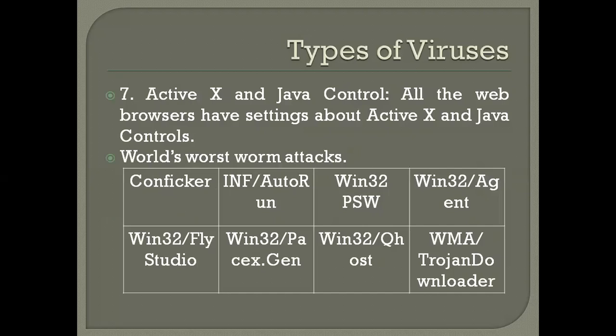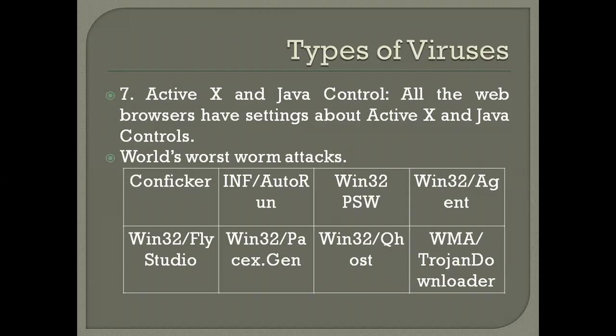Then the seventh one, the last one, is about ActiveX and Java controls. All the web browsers have settings about ActiveX and Java controls. So when we use the browser, all those things we can call a programmable file. The browsers have settings about these ActiveX controls and the Java controls. So that is the last one.